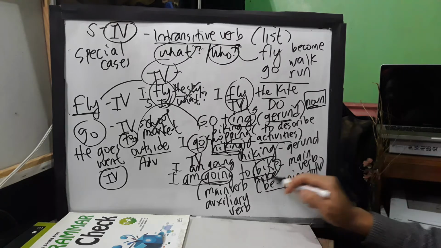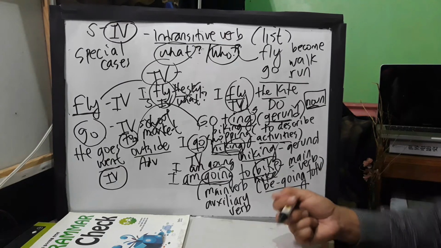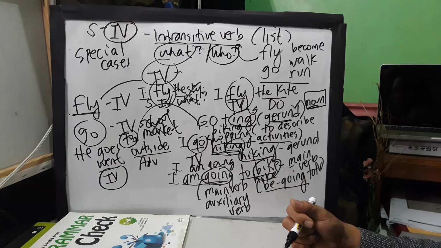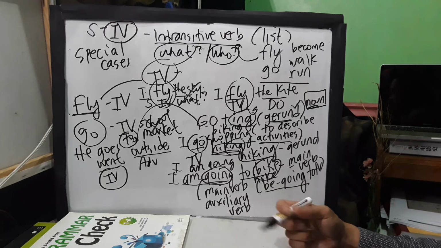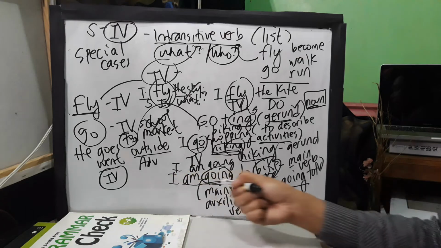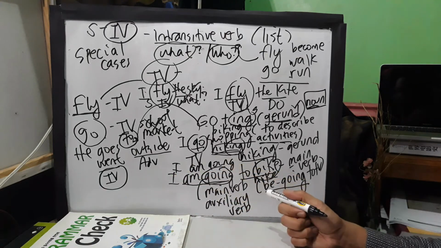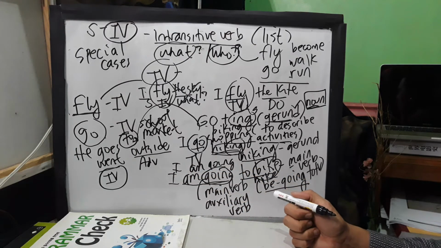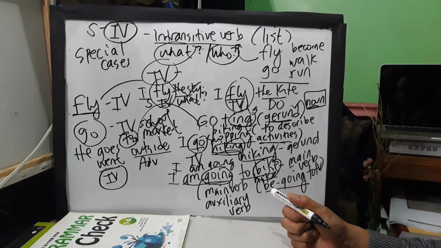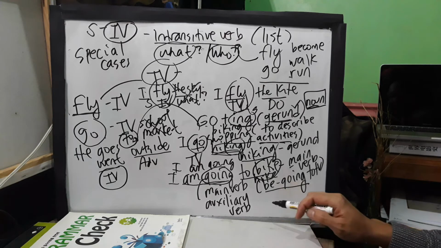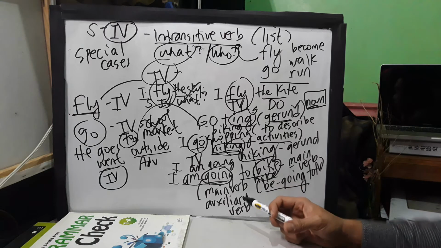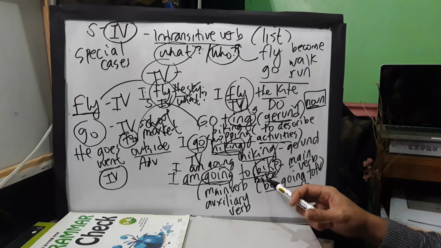Main verb. Hike here is actually the main verb of your present continuous. So I'm going to bike, I'm going to move, I'm going to study, I'm going to learn, something like that. That is the continuous tense of the verb, and hike here is the main verb.